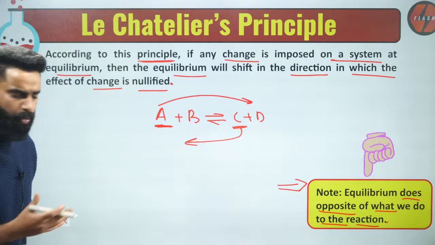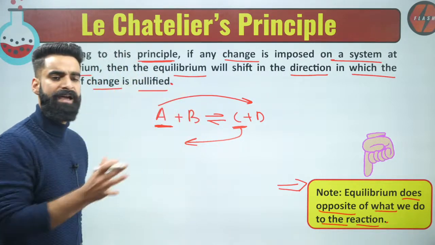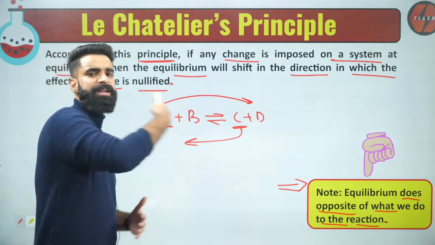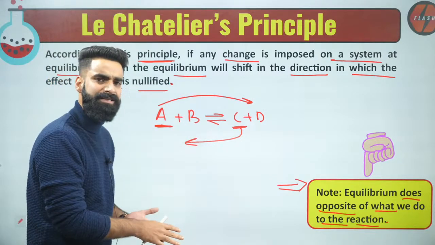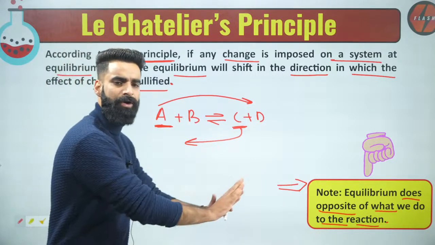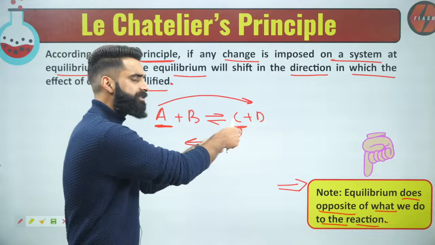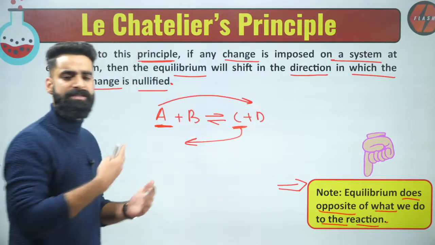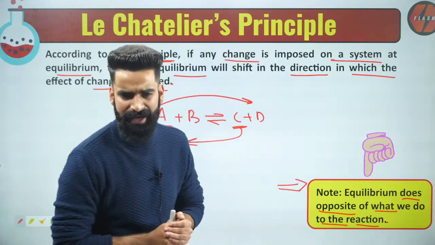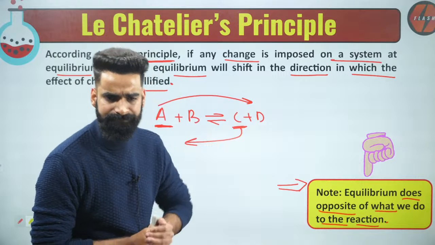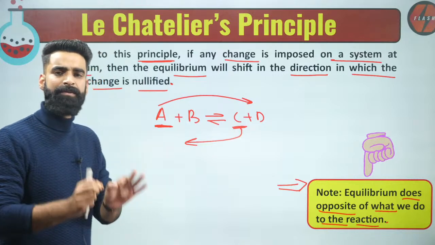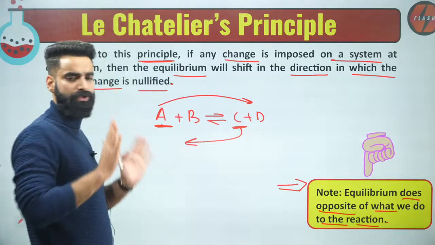Yes. Very simple. So whatever you are going to do with the reaction, equilibrium is going to do the opposite of what you are doing. If you want to increase the pressure, equilibrium will try to decrease it. If you increase the concentration of reactant, equilibrium will try to decrease the concentration of reactant. If you increase the concentration of product, equilibrium will try to decrease the concentration of product. That's what we have to discuss in this Le Chatelier's principle in detail, guys. So in short, whatever we do with the reaction, equilibrium just does the opposite of what we do to the reaction.